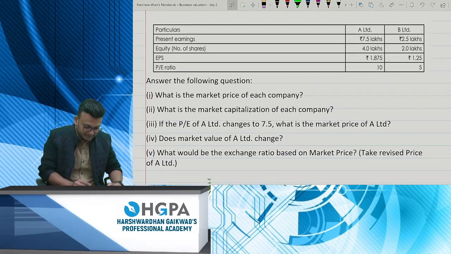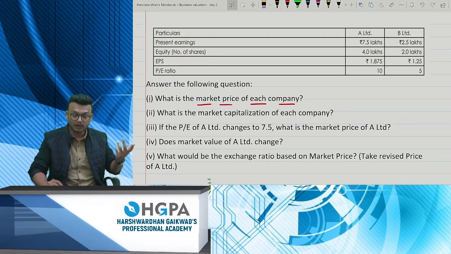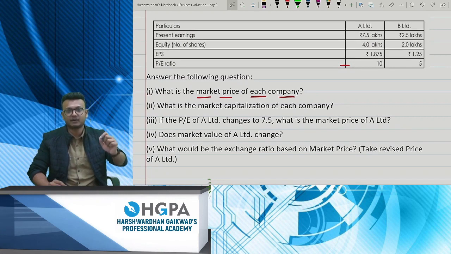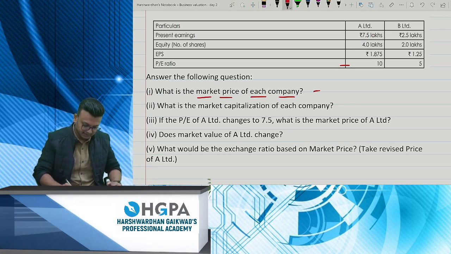Important. What is the market price of each company? I think you can easily get it. You know why? Because they've already given you PE ratio, that is MPS upon EPS. So they've already given you EPS. You can easily find out what is MPS. So this first question is very simple. What is the market capitalization of each company? What is market cap? Simple. Market price per share, which I've already computed in question number 1, into number of shares. You will get market cap. Okay. So even this is simple.